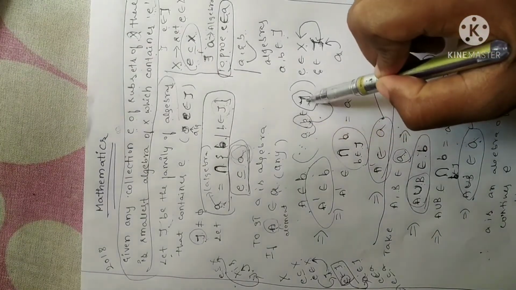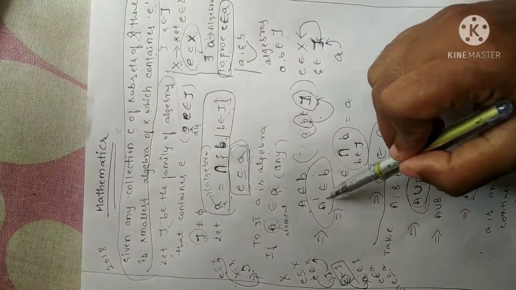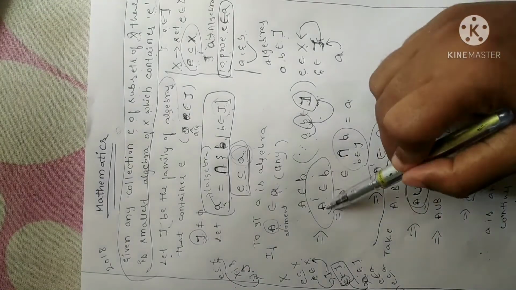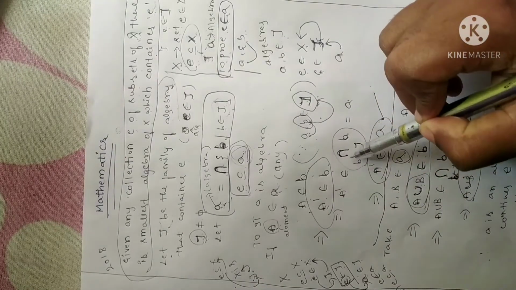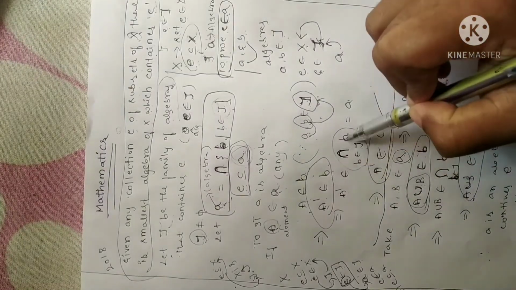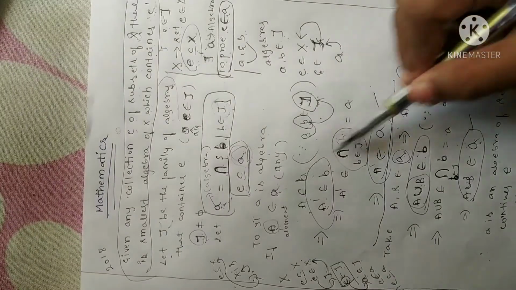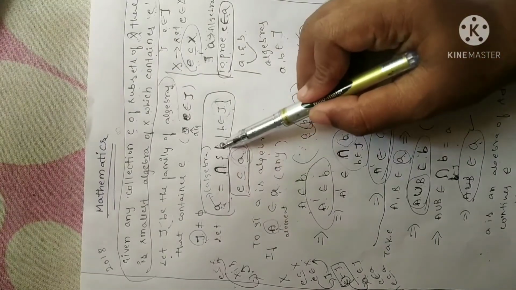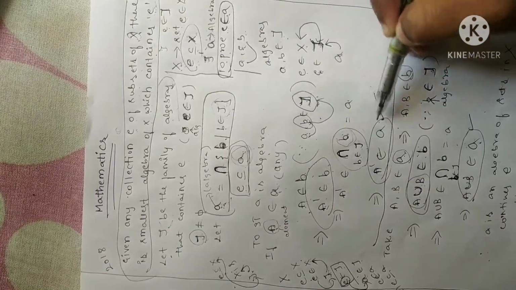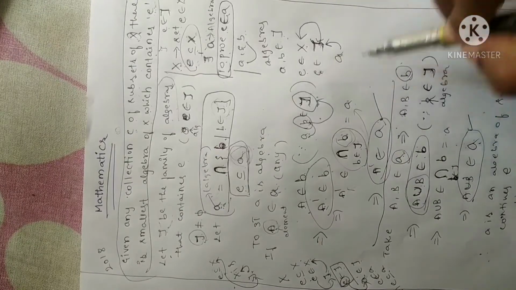So since tau is an algebra, then definitely A and B are algebras, so its complement also belongs to B. If A complement belongs to B, let me take the same element as belonging to the intersection of all the algebras having the common property, B. Now what I have assumed as the intersection of B is A, so I have replaced this with A. This implies A complement belongs to the same element A. Here A is an algebra. So the first condition is proved.